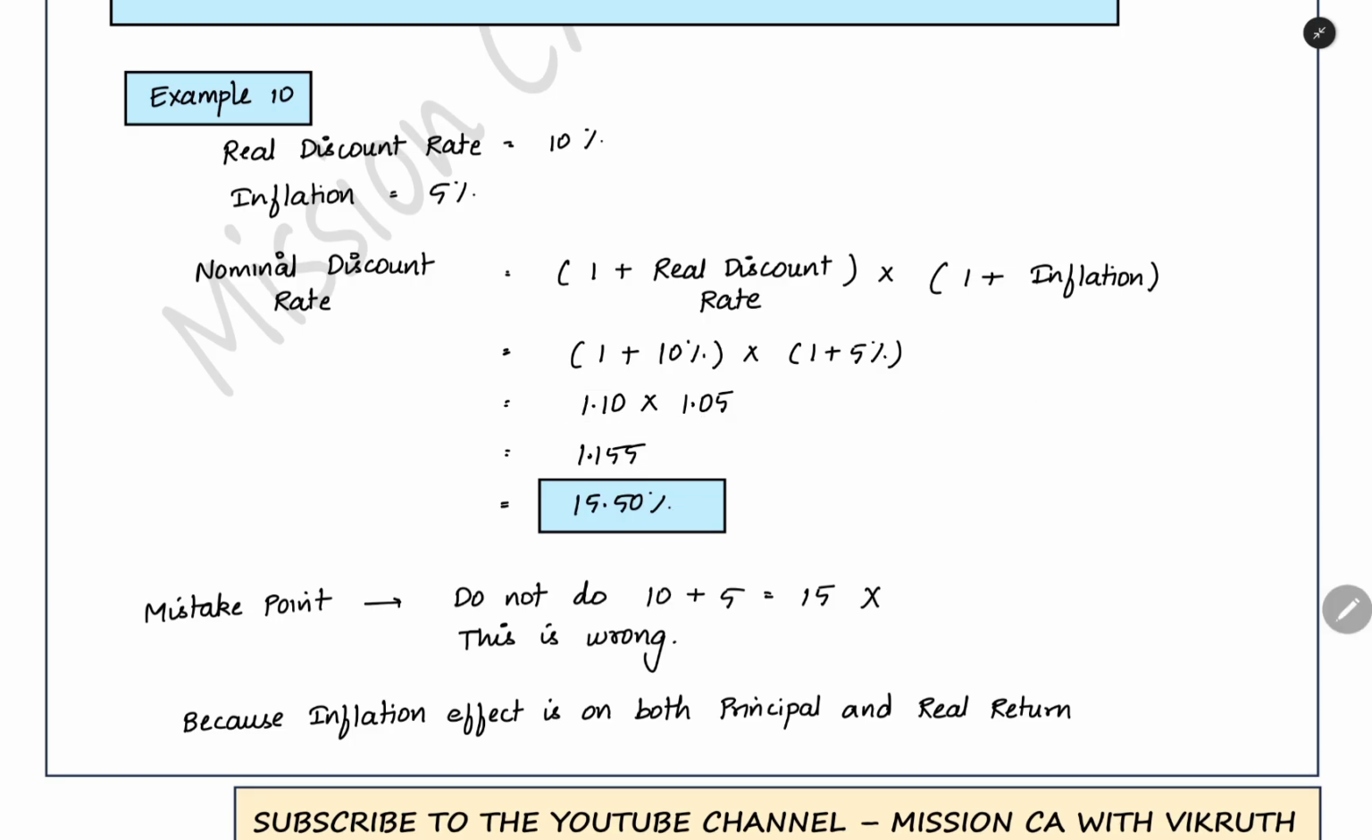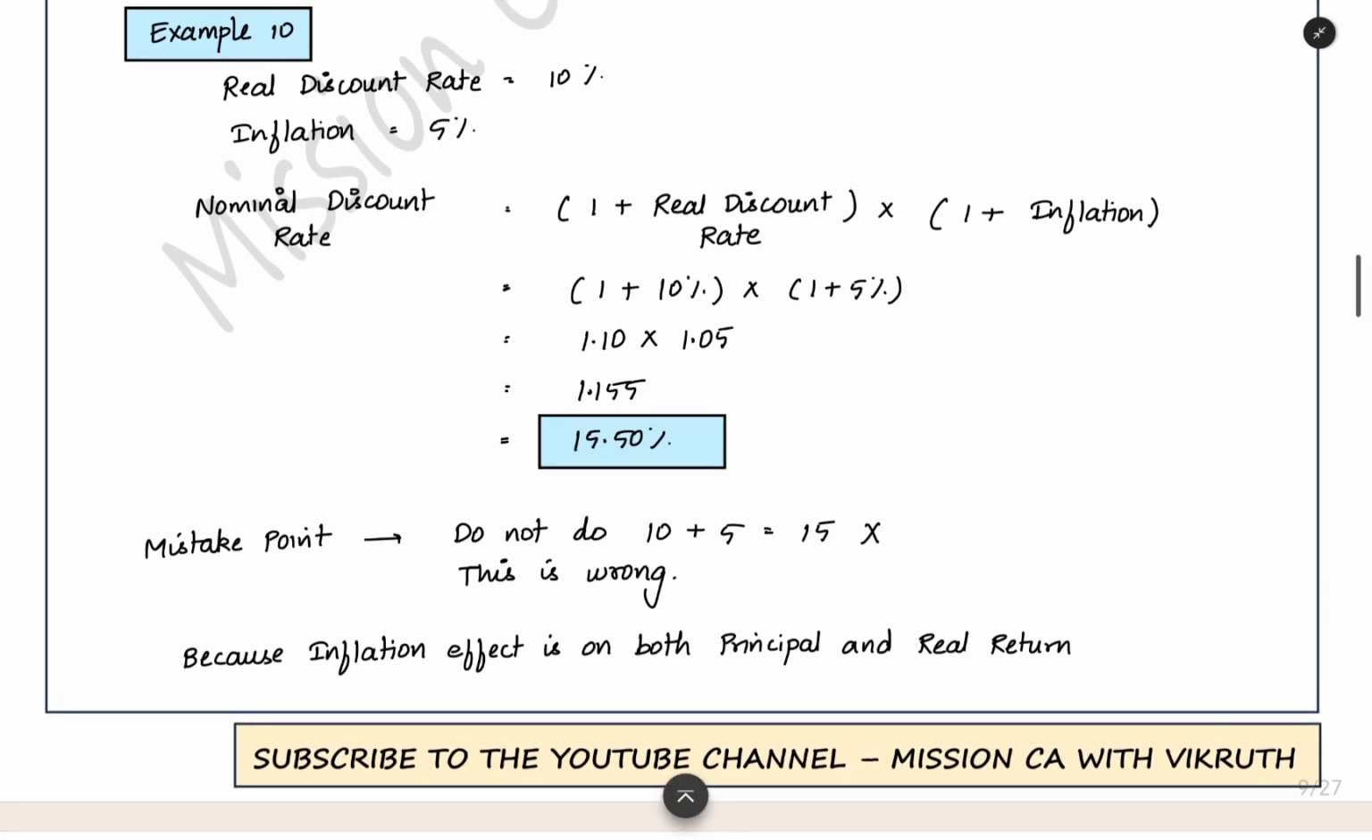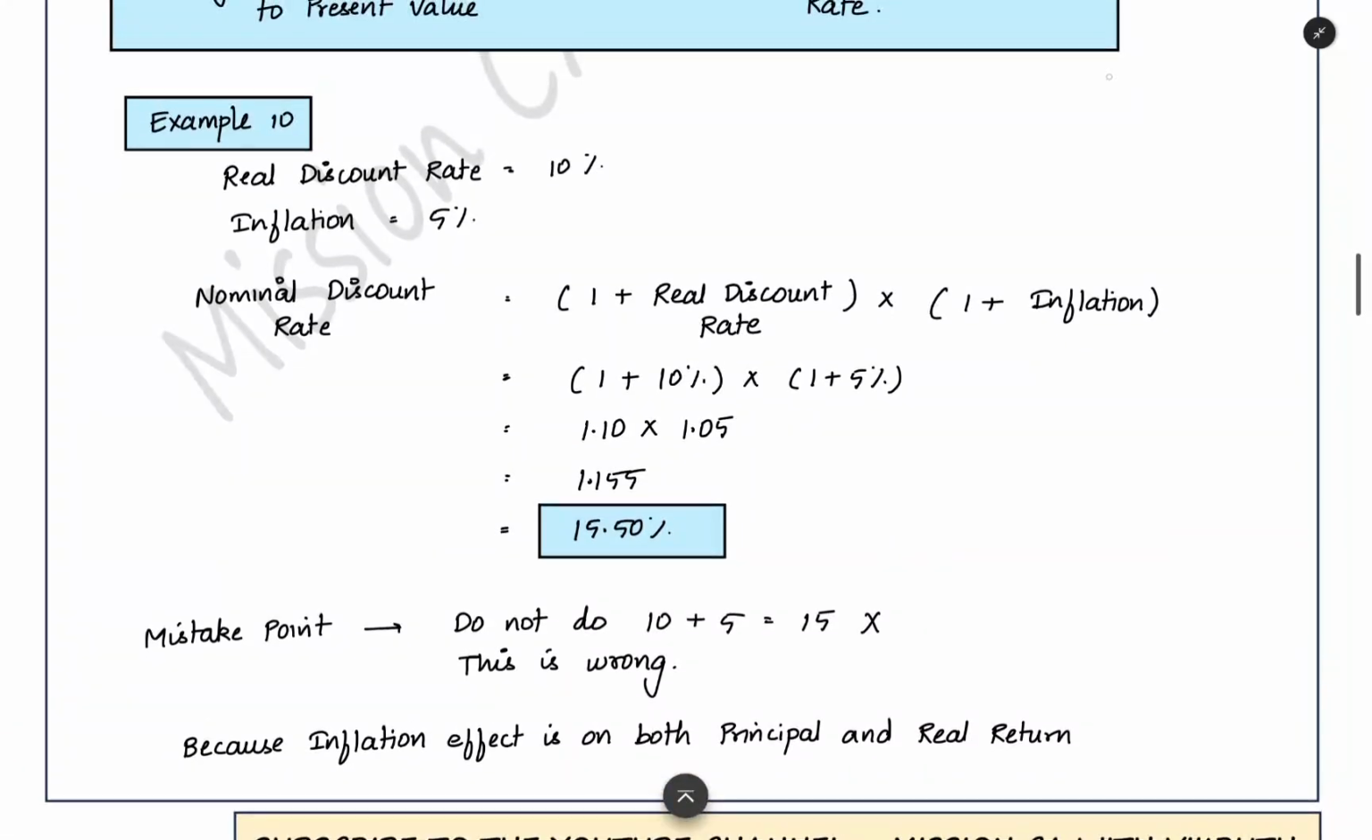Here one mistake is that you should not directly add real discount rate 10 and inflation 5 and say 15 is the nominal discount rate. That you should not do. This is a very wrong method. This may cost you some marks in the exam, because that will give you the wrong answer. Why it is wrong is that this inflation applies on both the principal and the real return you are getting. For example, the present value you are getting is 100.